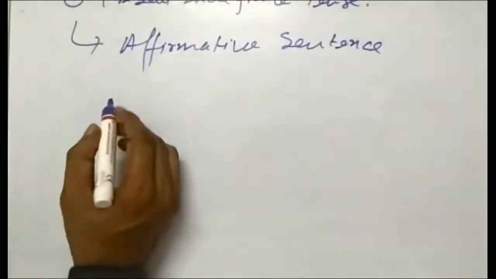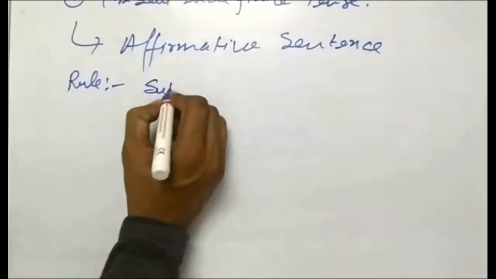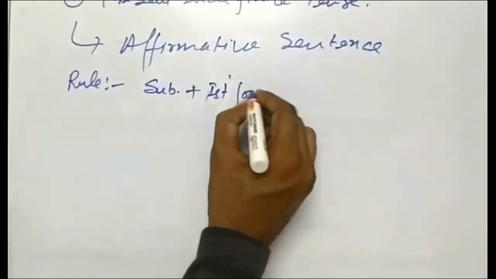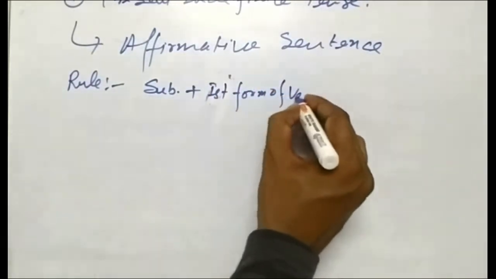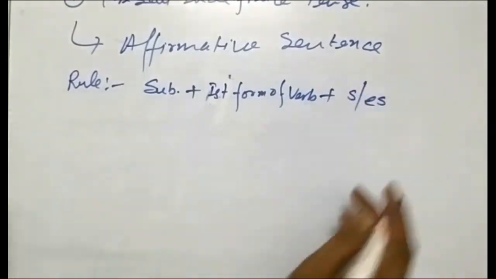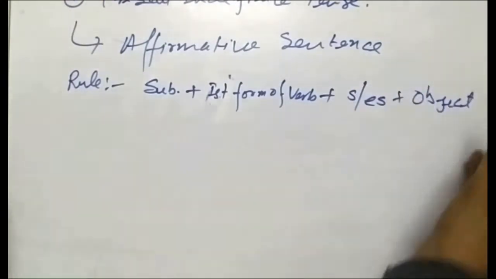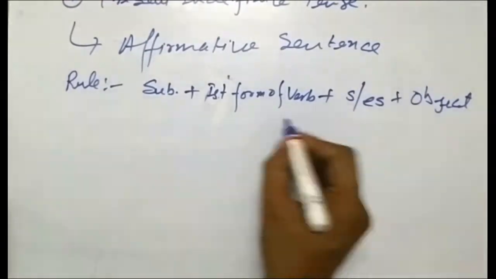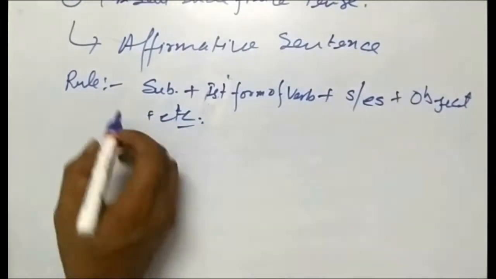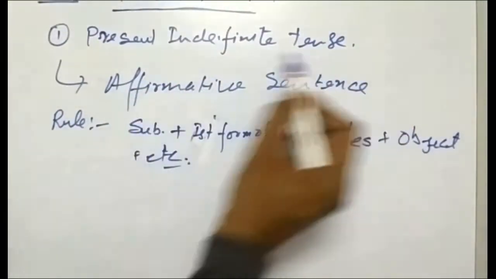So first, affirmative sentence. So what is the rule? Your subject plus first form of verb plus s, ya, or es plus object plus etc. Some other things also. So this is the rule for the present indefinite tense.